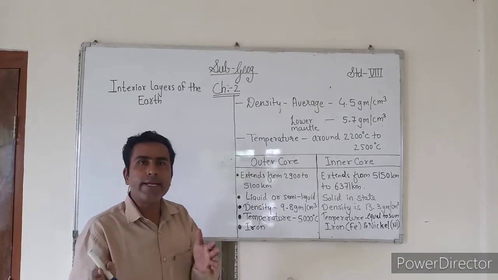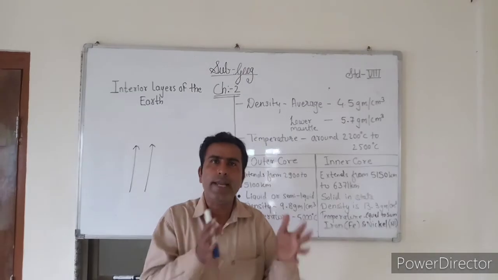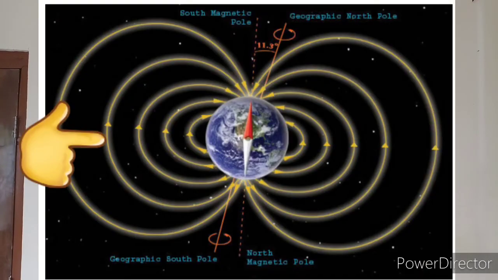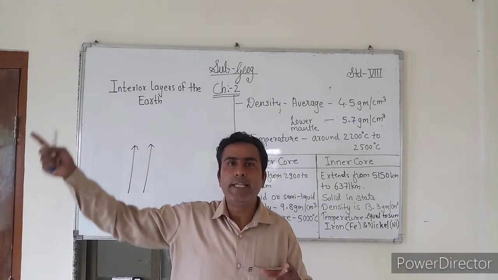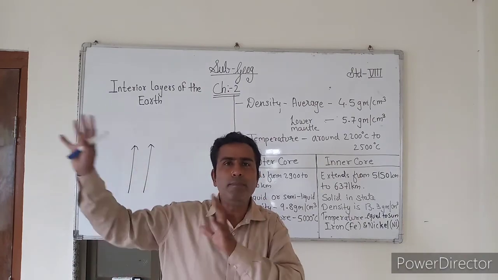So thus electric current is generated. This electric current produces a magnetic field, and this magnetic field is sometimes also called the geodynamo. This magnetic field is functional outside the earth also, at some distance.